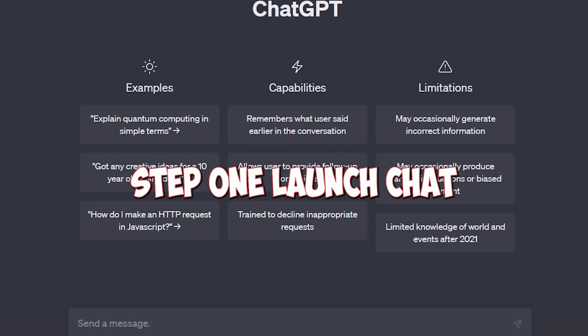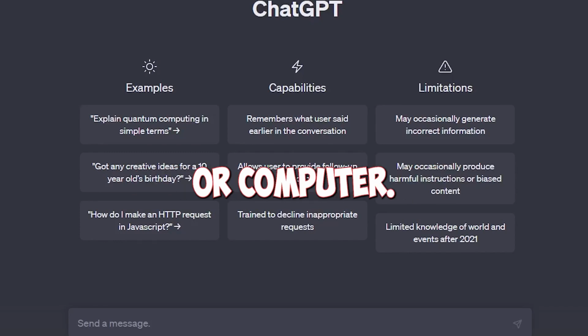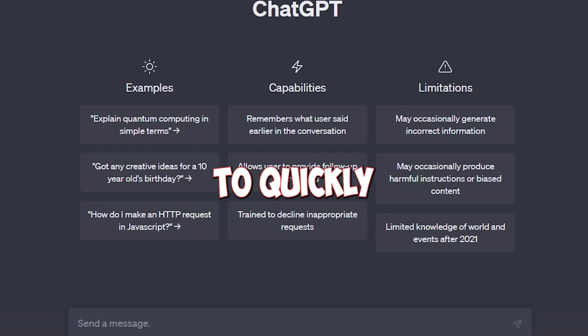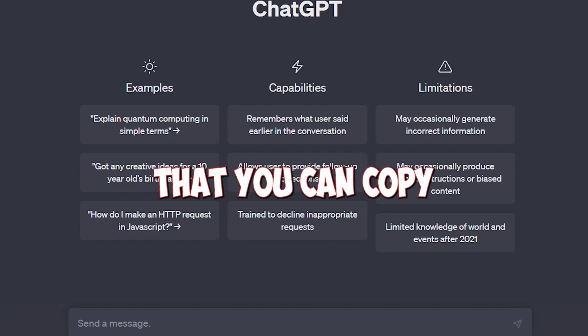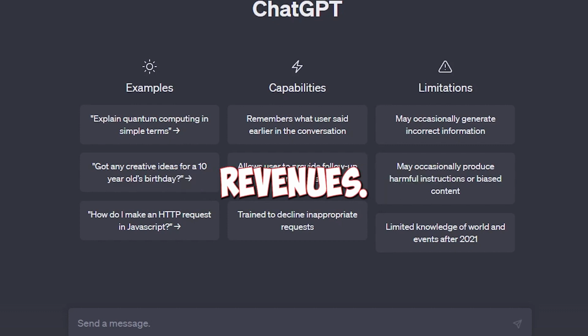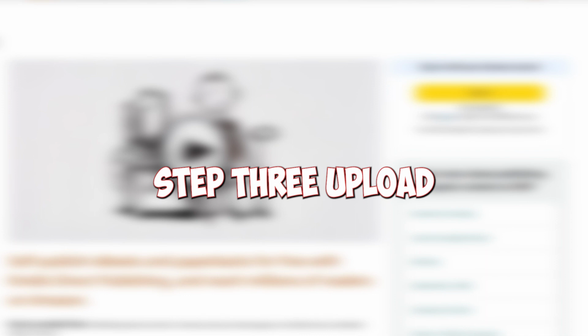Step 1. Launch ChatGPT on your smartphone or computer. Step 2. Utilize ChatGPT to quickly and expertly write an ebook that you can copy and paste to reach a large audience and earn enormous revenues. Step 3. Upload the ebook on this little-known platform and earn fast AI money online.